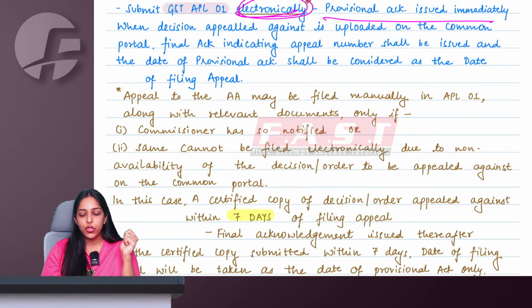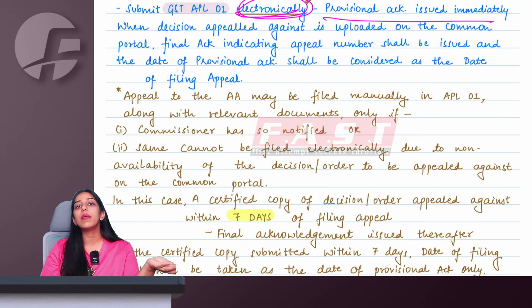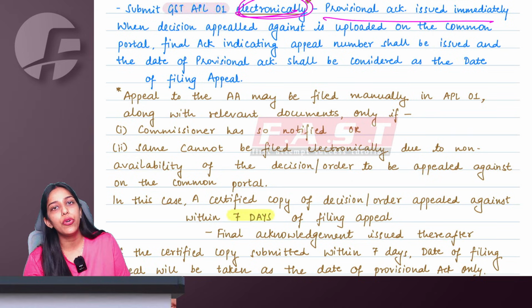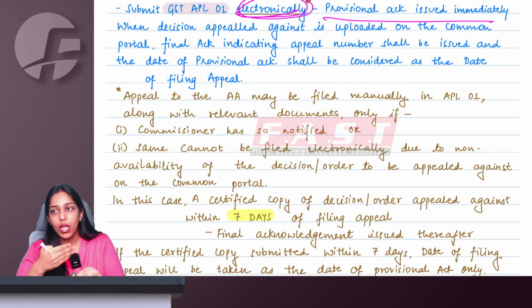But ma'am, in some situations where the order against which I am appealing is not available online, not available on the common portal, in that case, I am allowed to go and file manual appeals. In that case, ma'am, the day on which I file the appeal, provisional acknowledgement is issued to me.